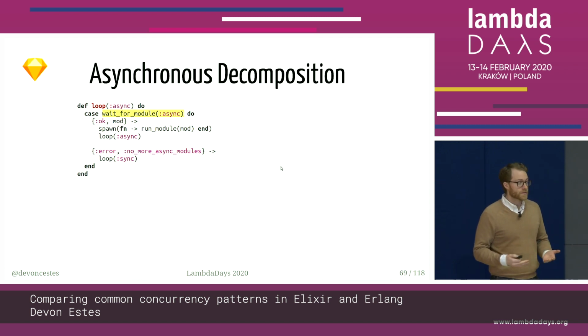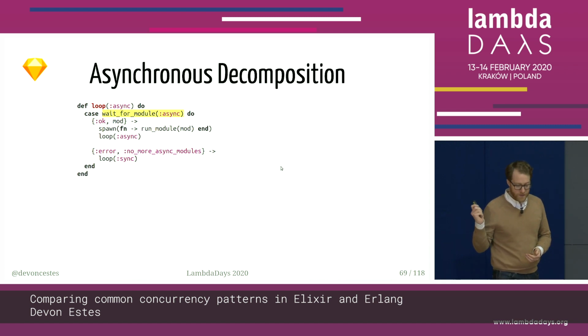And in order to make things a little faster, we're compiling all that stuff in parallel, and then the parent process doesn't know how many of these modules need to be run. It's just sitting, again, waiting for one of these to be ready. So it doesn't have all of the stuff that it's doing in parallel before it starts doing its work. It's asynchronously decomposing some structure, some list, some group of things.